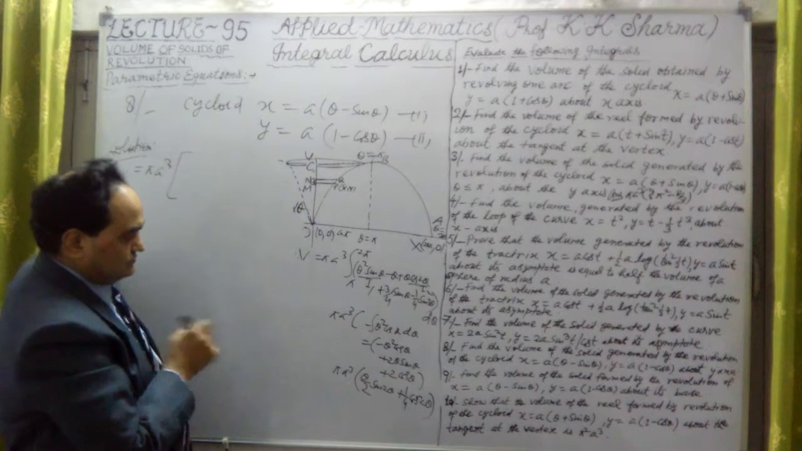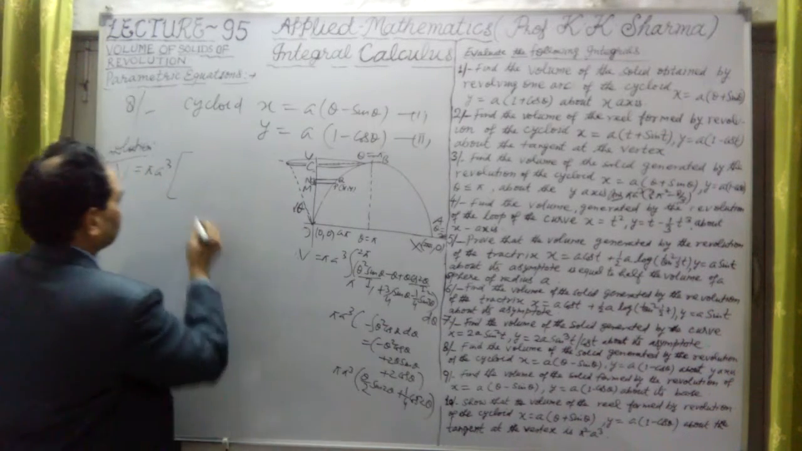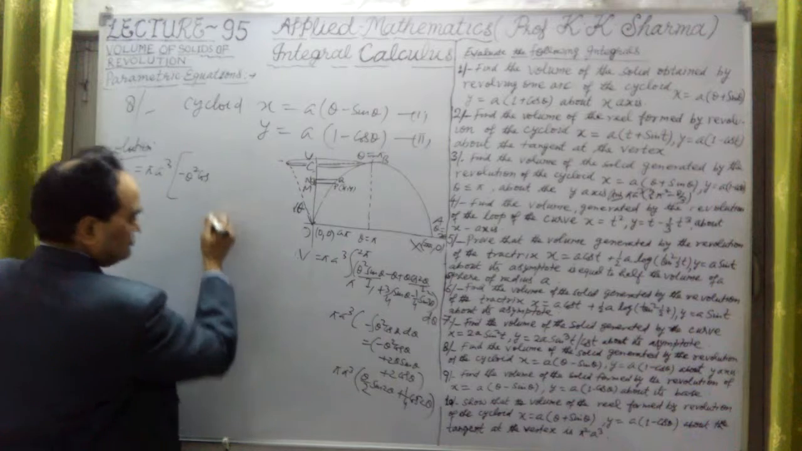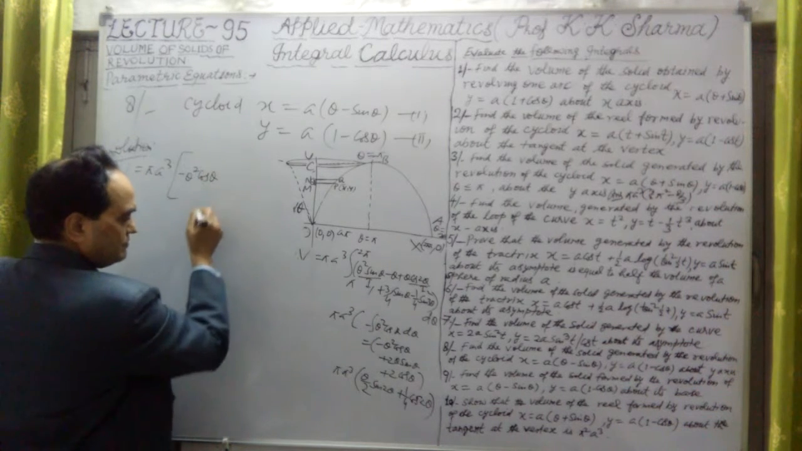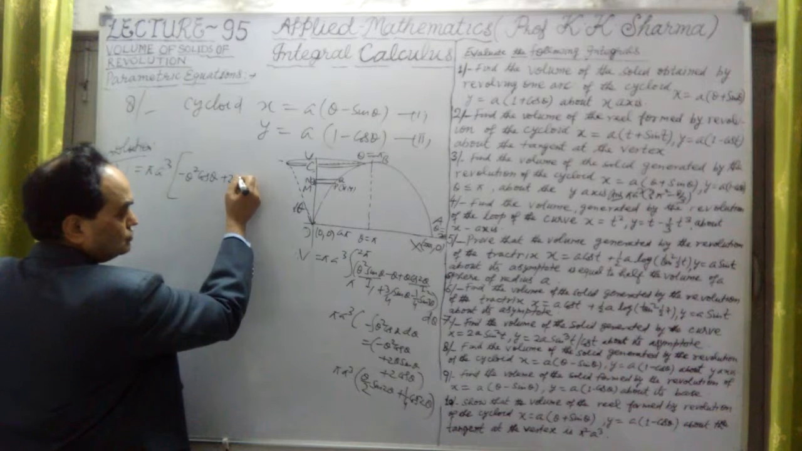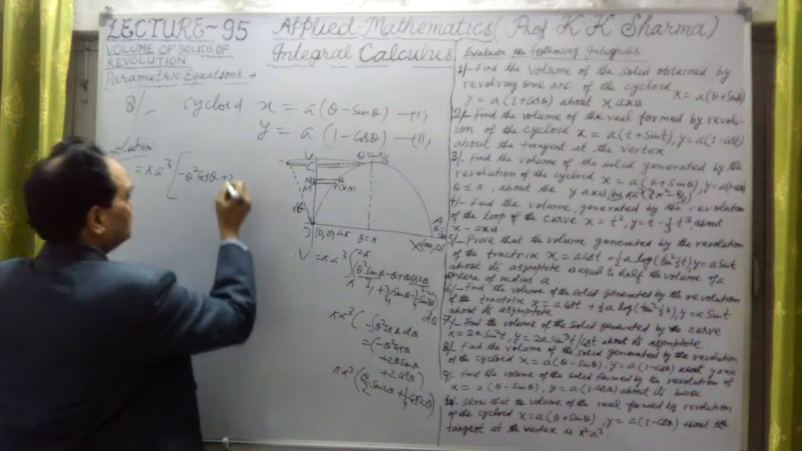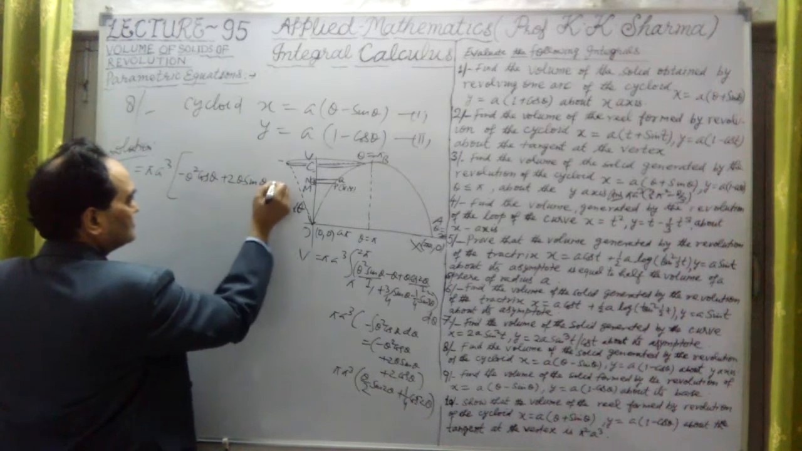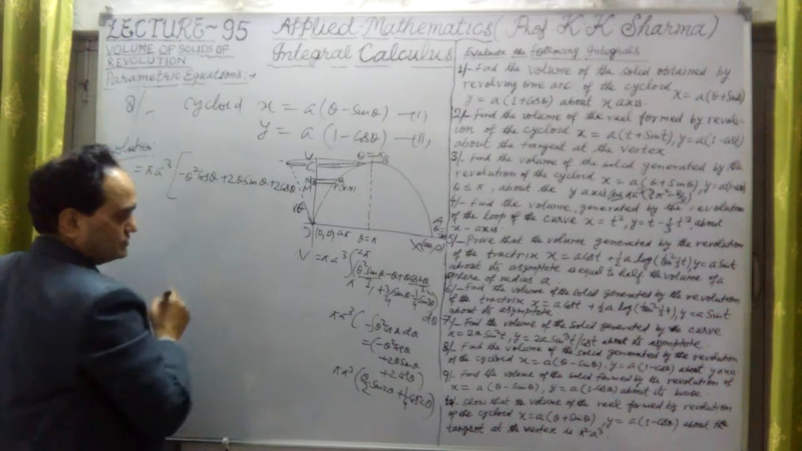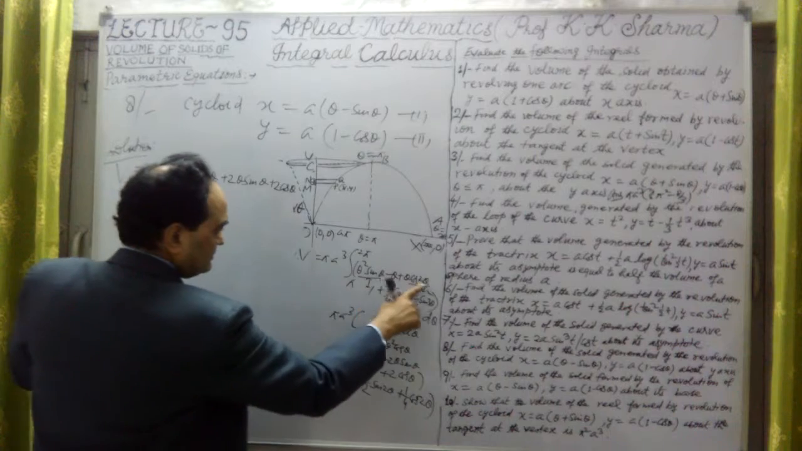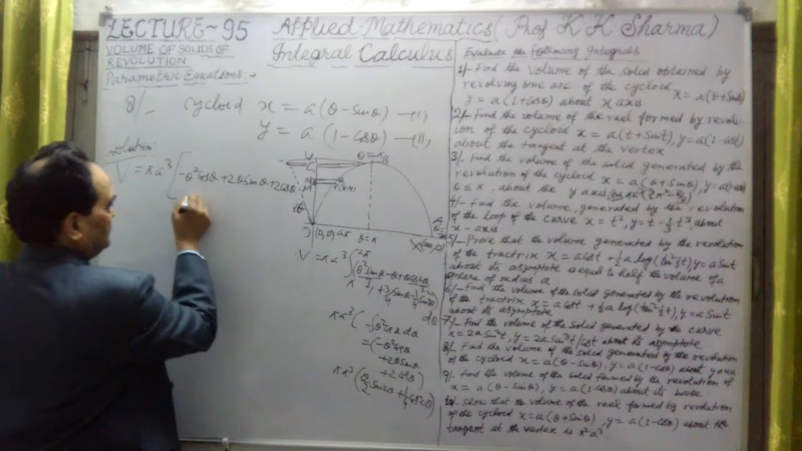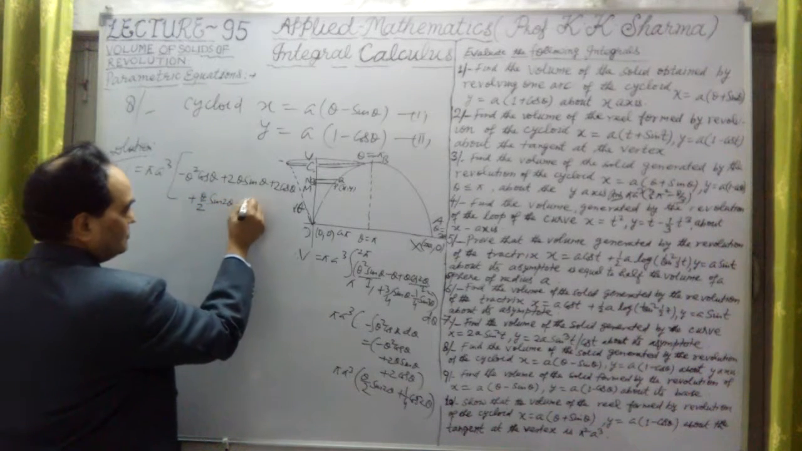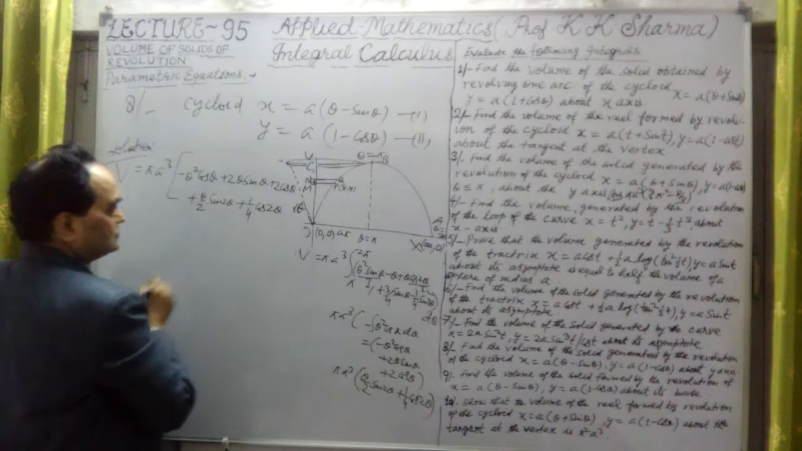Okay, so what is the value? The first limit is this: minus theta square into cos theta plus 2 into theta sin theta, and the second step is plus 2 cos theta. This is the first part. Then this theta sin 2 theta, let me write that also: plus theta by 2 into sin 2 theta plus 1/4 cos 2 theta.